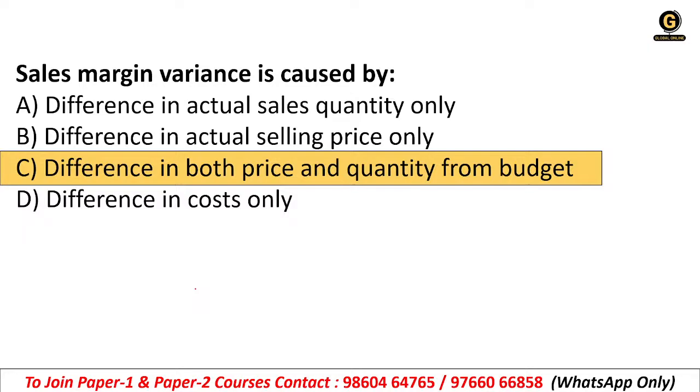So basically, sales margin variance is price variance plus volume variance. There are two sources: sales price variance, which is calculated to understand whether we have sold our product at the price we expected or not, and the sales volume variance, whether we sold more or fewer units than planned. The sales margin variance is a combination of both.